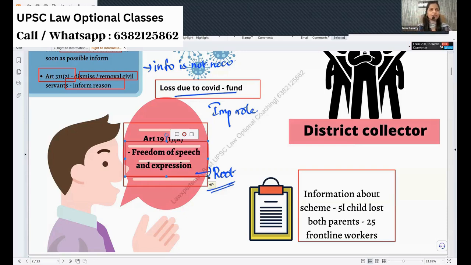But you can do that only when you read well and get the information. That's why we say your right to information is a part of freedom of speech and expression. Only when you know something will you be able to express yourself. So you can use this for your introduction.